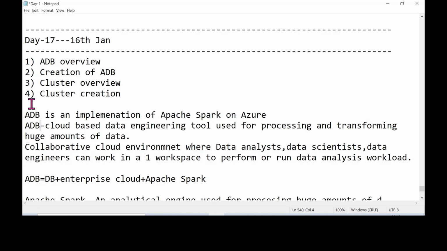In Azure, Databricks is an implementation of Apache Spark on Azure. What is Apache Spark? Apache Spark is an analytical engine which is used to process huge amounts of data. Basically Apache Spark is an engine.